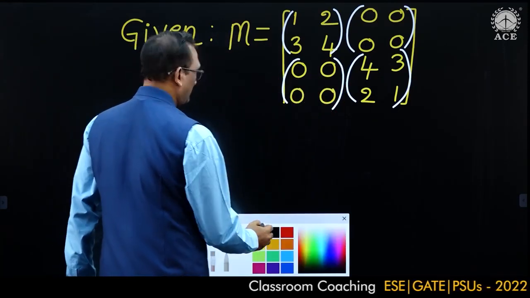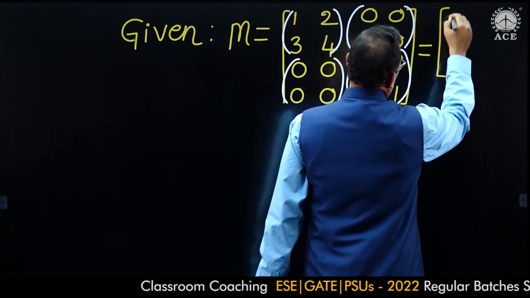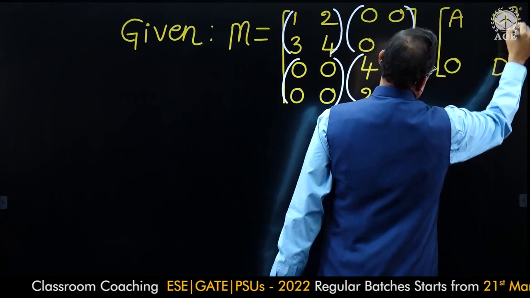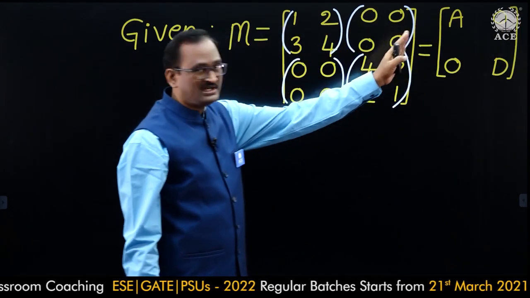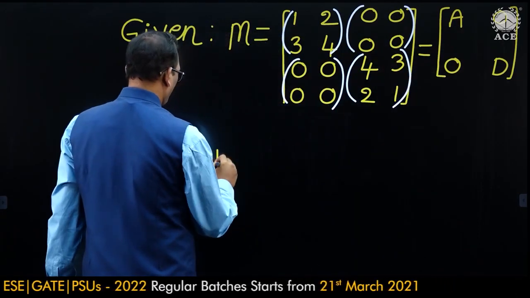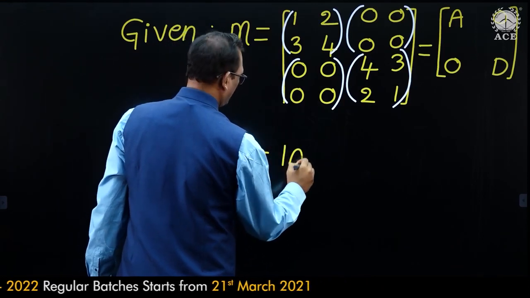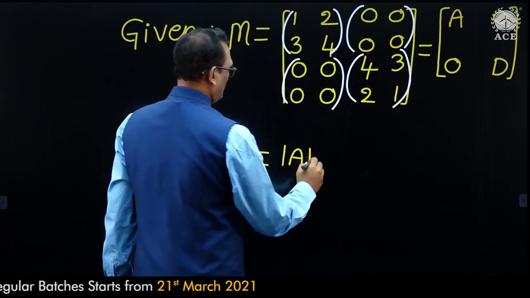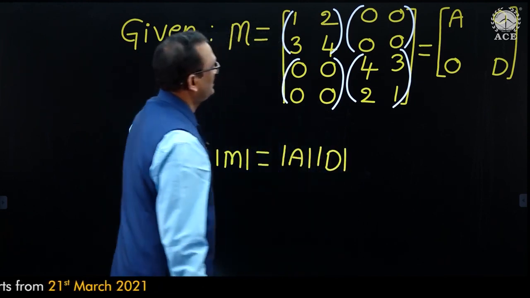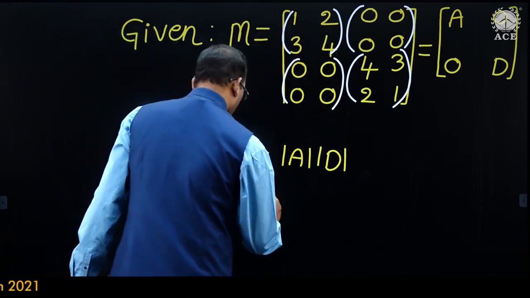So this can be written in the form of A 0 0 D. Here B and C matrices are 0 matrices, then the determinant of M is equal to determinant of A into determinant of D. Determinant of A, that is 4 minus 6, is minus 2.